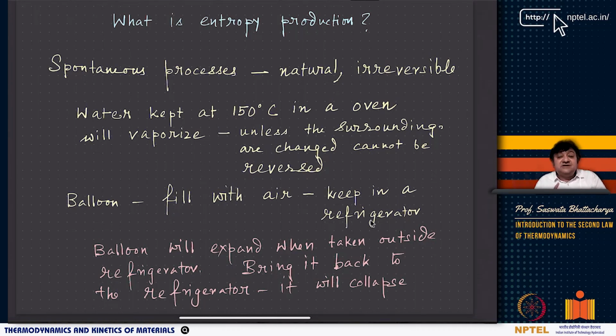However, unless you change the surroundings, the evaporation of water kept at 150 degrees Celsius at 1 atmosphere inside an oven, where the oven temperature is 150 degrees Celsius, will continue. If you do not change the surroundings enough, water is not going to condense at all, and water is continuously going to vaporize.